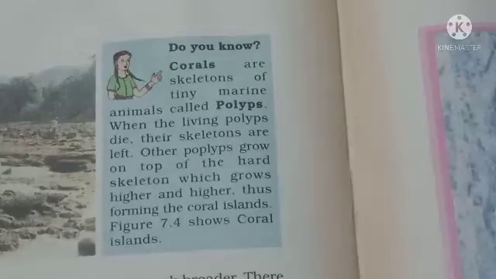We must know corals are skeletons of tiny marine animals called polyps. When the living polyps die, their skeletons are left. Other polyps grow on the top of the hard skeleton, which grows higher and higher, thus forming coral islands. Figure 7.4 shows the coral island.